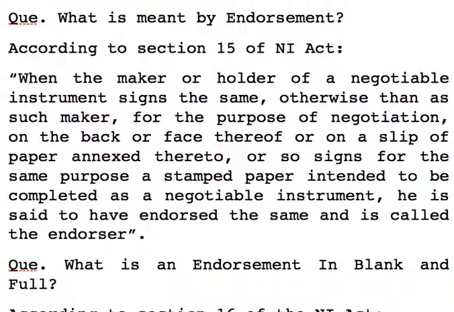Very simple. Means just signing, not as a maker. He might be a maker, might be a holder. When he signs on the face or back thereof, or on a paper annexed thereto, or signs a stamp paper for the purpose of negotiation, it is said that he has endorsed the instrument and is called the endorser.